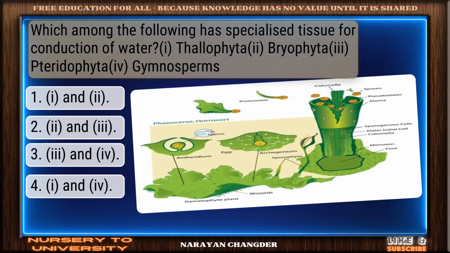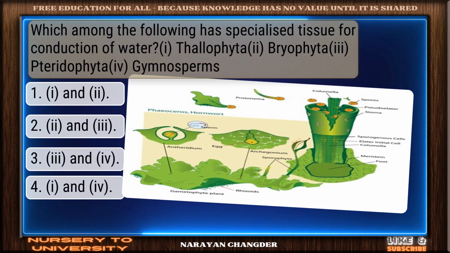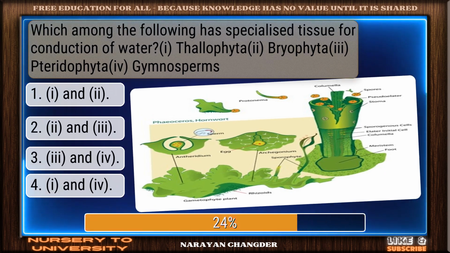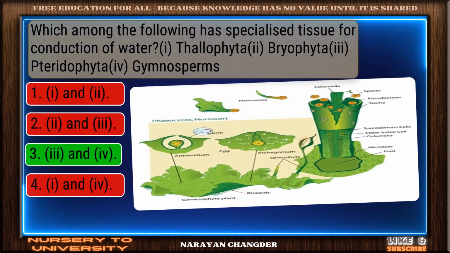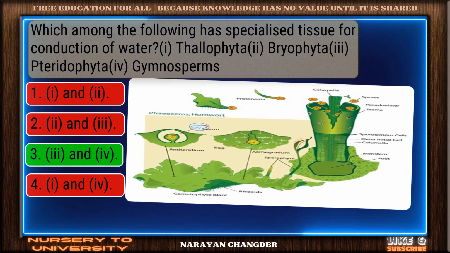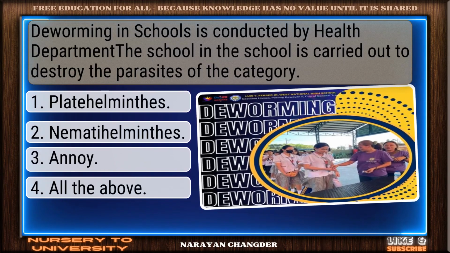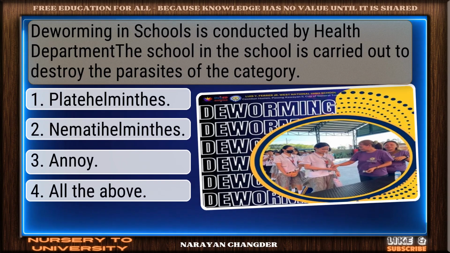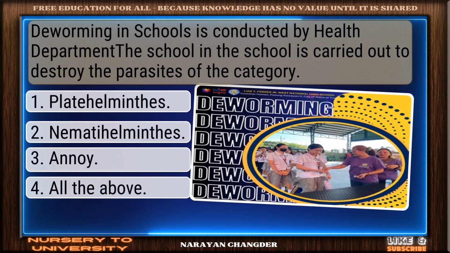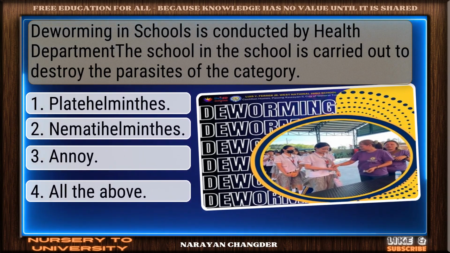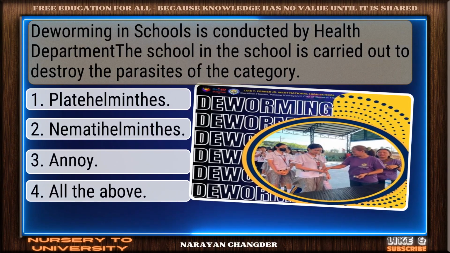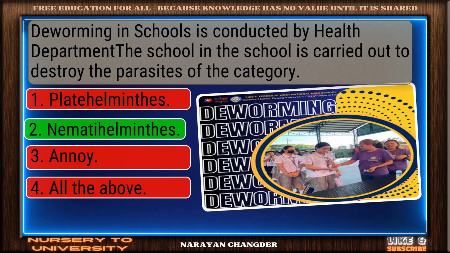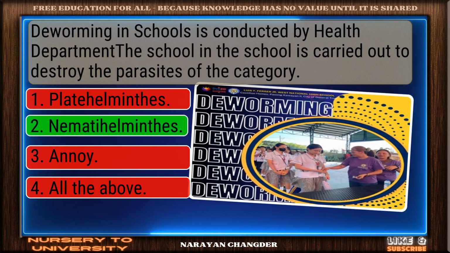Question number 24. Which among the following has specialized tissue for conduction of water? Thallophyta, Bryophyta, Pteridophyta, Gymnosperms? Correct, and it is the right answer. Question number 25. Deworming in schools is conducted by the health department. It is carried out to destroy the parasites of the category. Exactly. Nematohelminthes makes sense and it is the right choice.